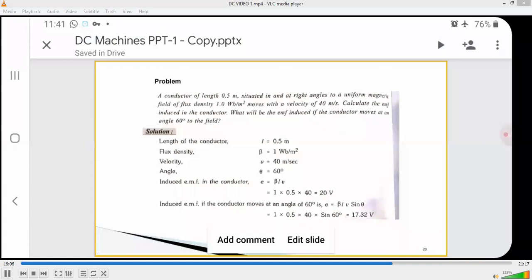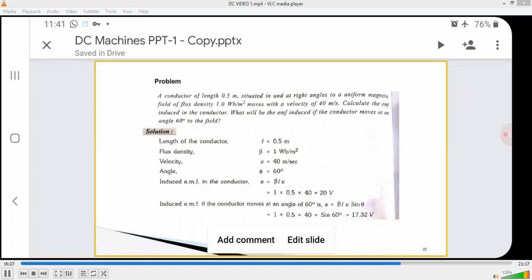First we calculate the EMF induced in the conductor, so first we find the normal E is equal to BLV. Next, what will be the EMF induced if the conductor moves at an angle of 60 degrees?